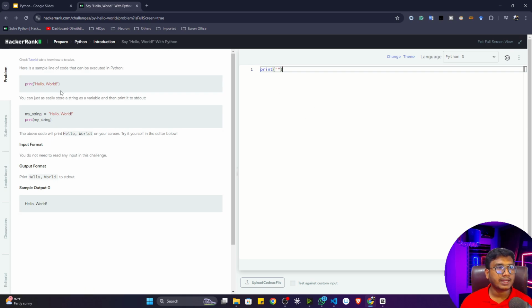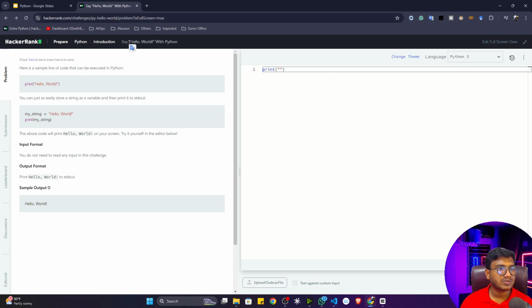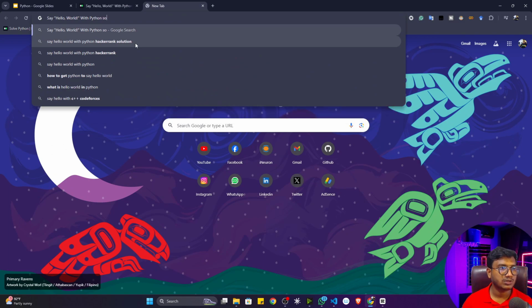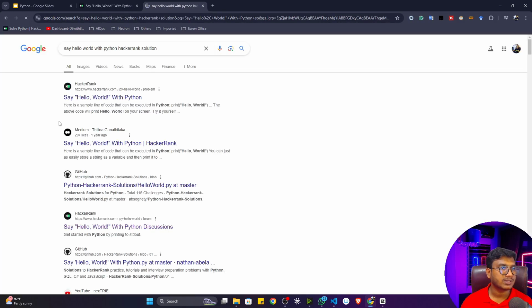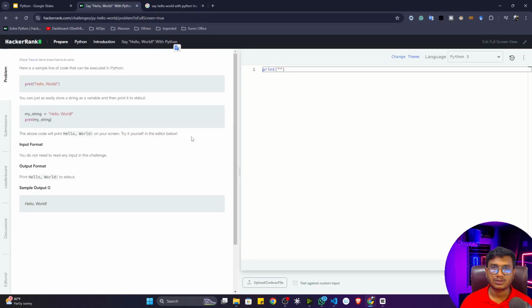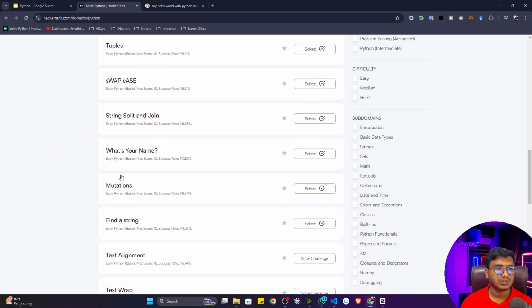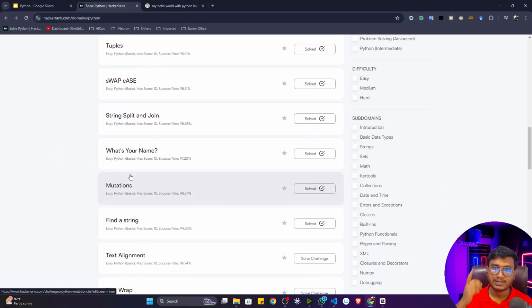Or if you're not getting any kind of solution, what you can do is copy the problem statement name, go to Google and simply search for the solution. You'll get the solution here. See, lots of people have given the solution. That's how you can also see the solution. All the questions have their solutions. But first of all, try by yourself, then try to see the solution.